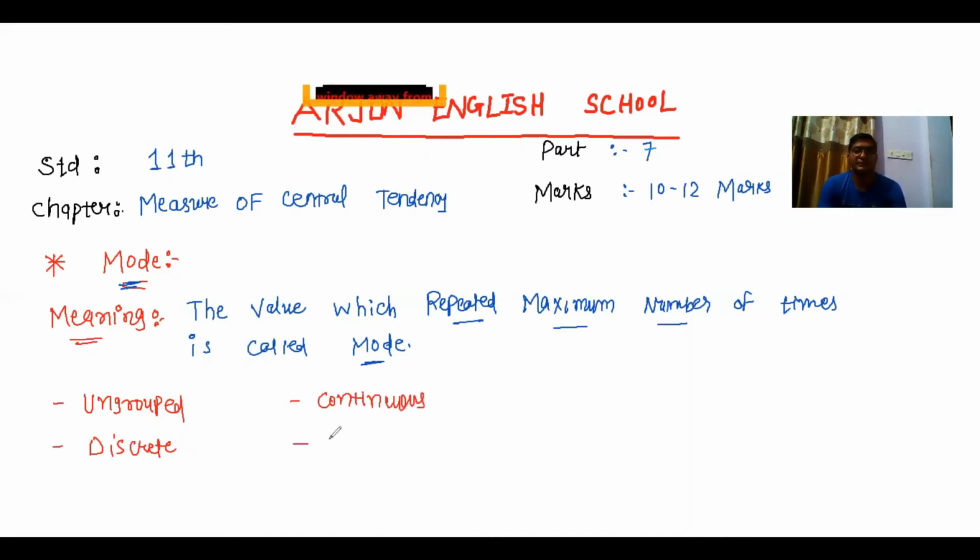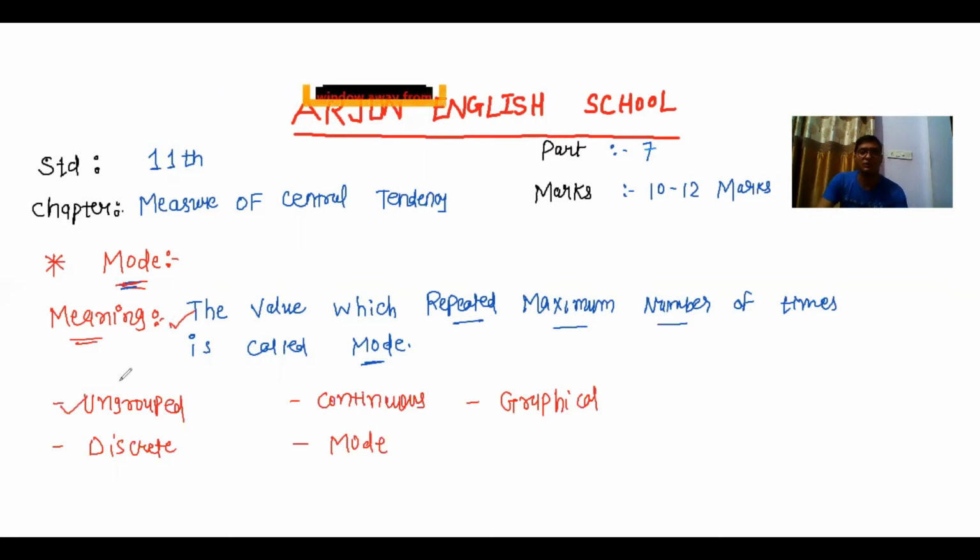There is a specific formula for mode given, and there is a graphical method which is included in this topic. So once again, meaning of mode: any value which is repeated the maximum number of times is called mode. And this works for ungrouped data.